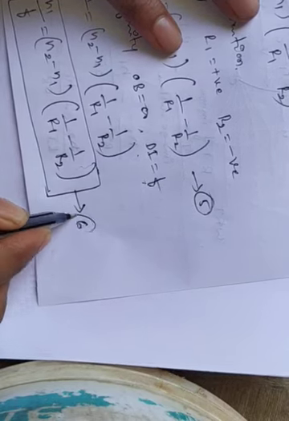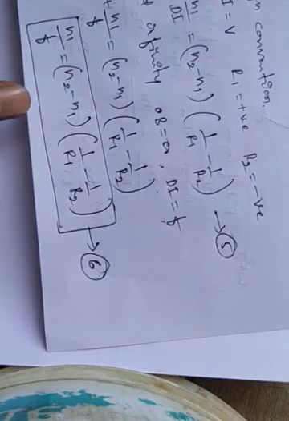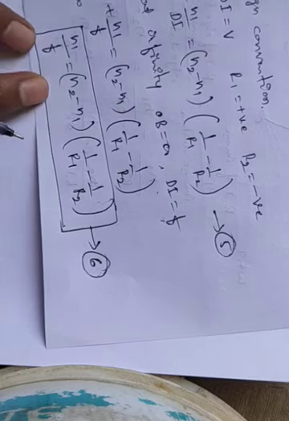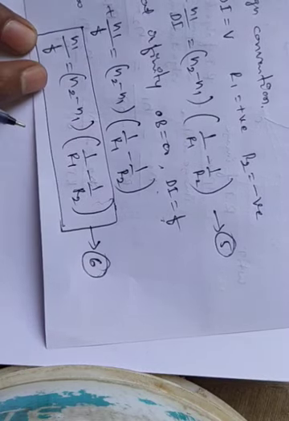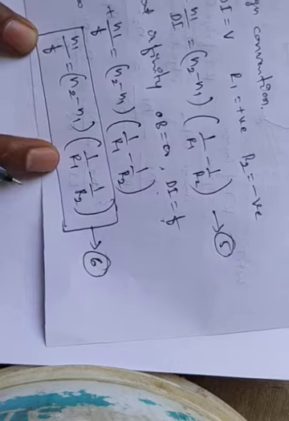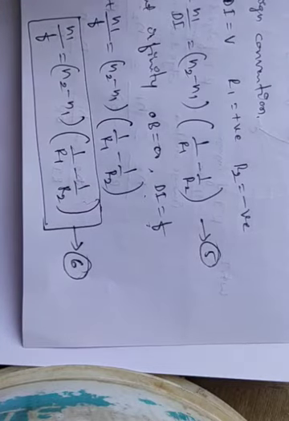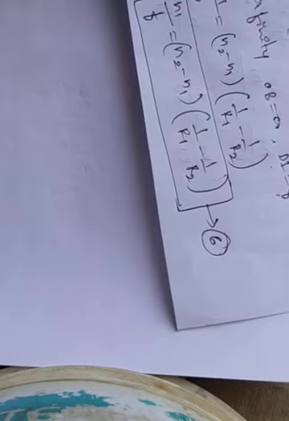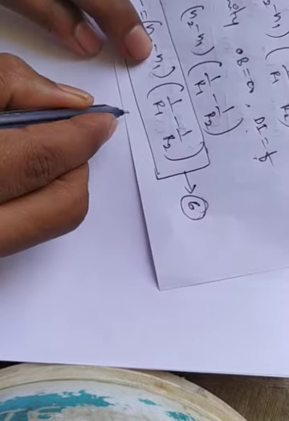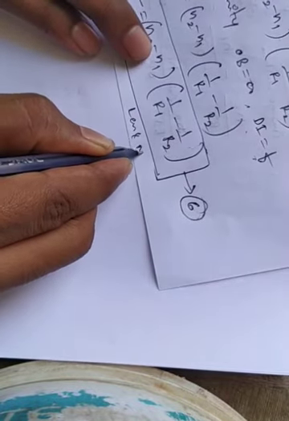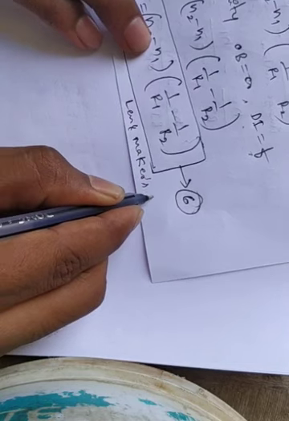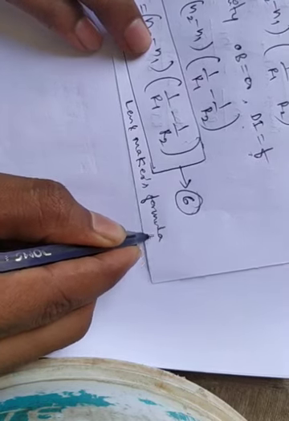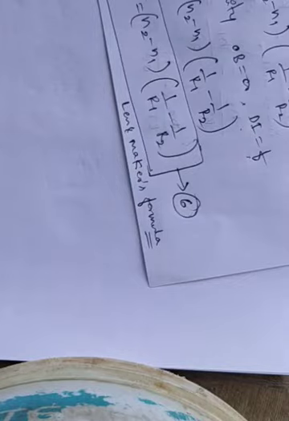That is equation 6. N1 by f is equal to N2 minus N1 into 1 by R1 minus 1 by R2. So this we call the lens maker's formula. We can also write this as, okay, lens maker's formula. So this is the lens maker's formula.